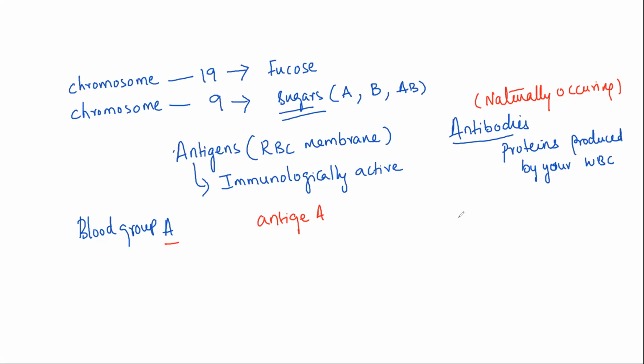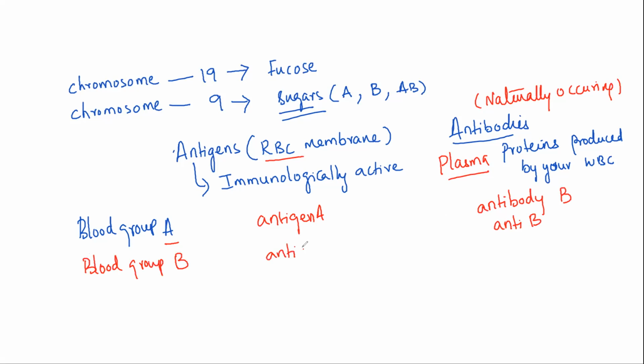We have another irrelevant antibody which does not react with the antigen A, and that is going to be your antibody B. These are present in the blood plasma. The antigens are present on your RBC membrane, the antibodies are present in the blood plasma, and these antibodies can be regarded as anti-B.